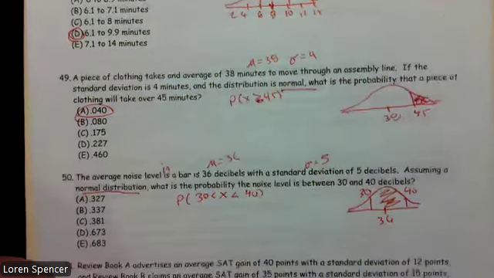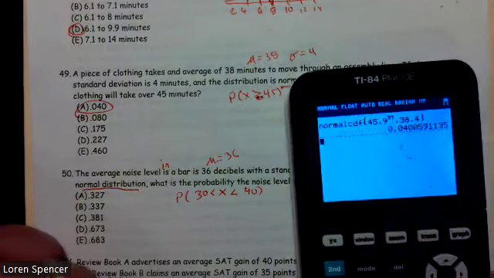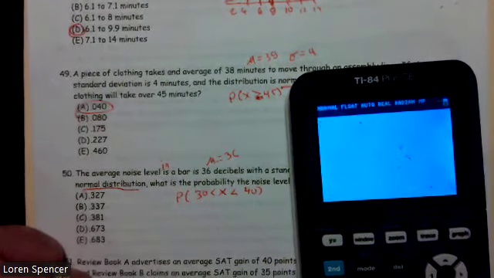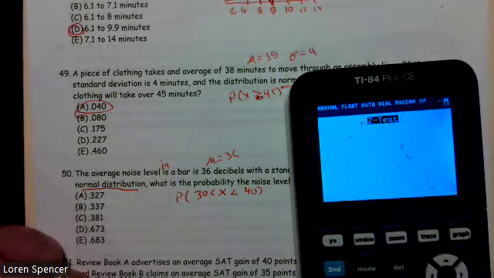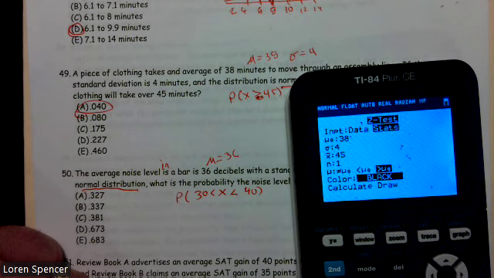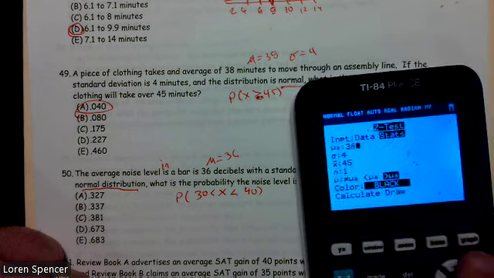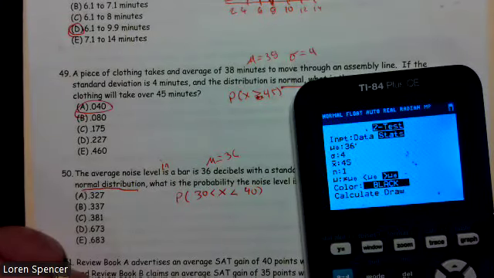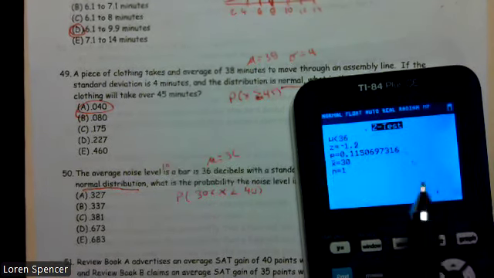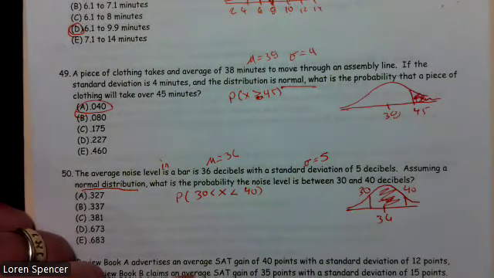Now, there's two ways to go about this. I'm going to show you the long way first because it's also important you know this. So we're going to go to stat, test, z-test. My mean was 36. My standard deviation was 5. Oops, not 4, but 5. And we have a lower of 30, so we're going to calculate that first. And notice that it's shaded that I have it that way, so press enter. And I end up with a 0.1150.